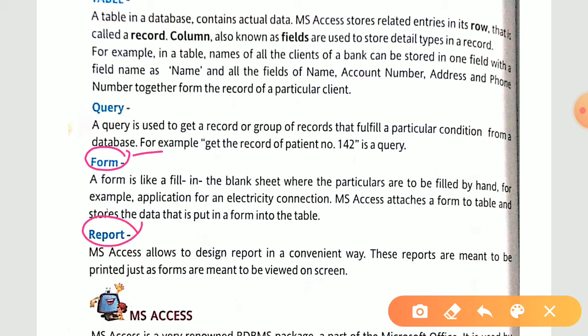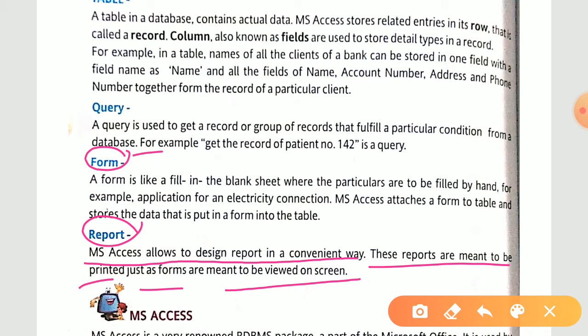Report means get the overall annual report of student number 2, get the annual report of student number 10, like that. So it means MS Access allows you to design reports in a convenient way. These reports are meant to be printed, just as forms are meant to be viewed on the screen. Report means the extraction of data. Likewise, you have report cards with you. That is a particular kind of report.